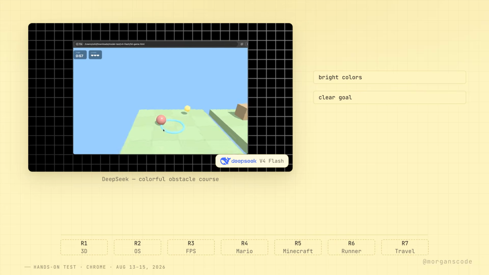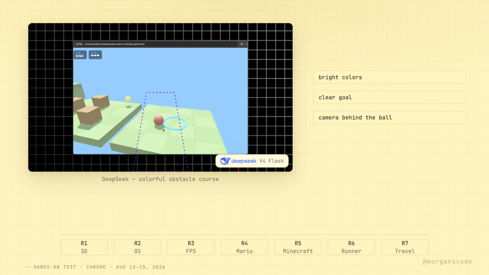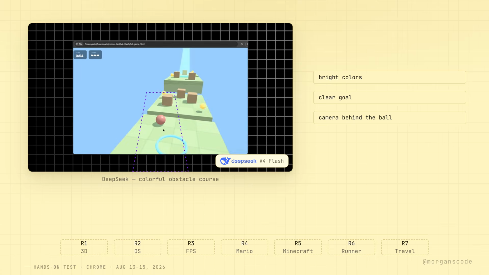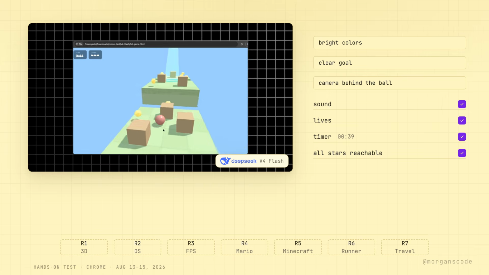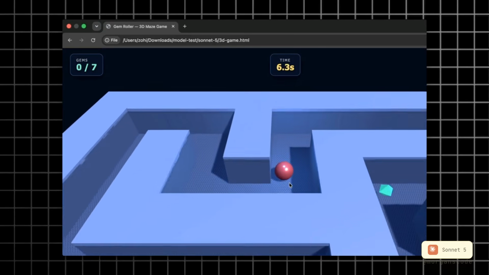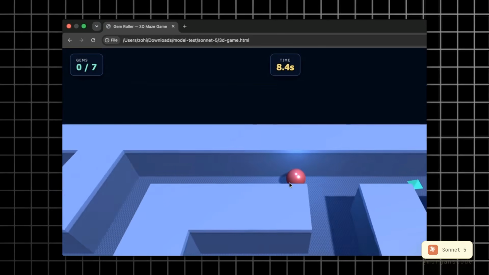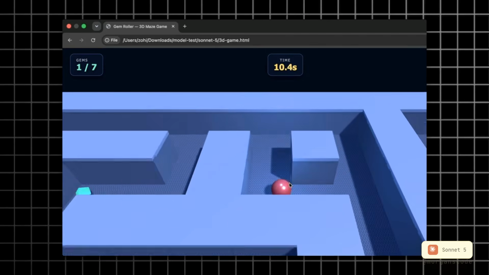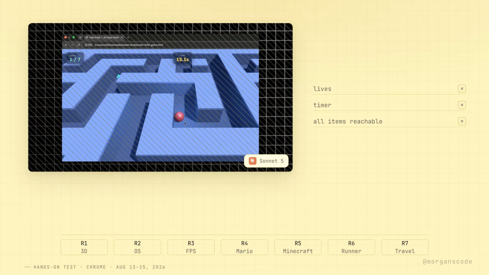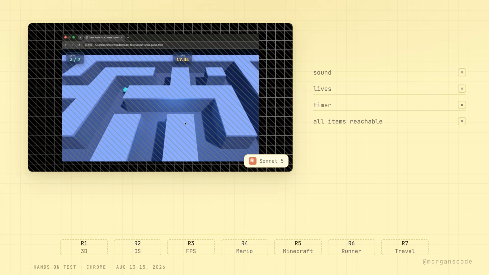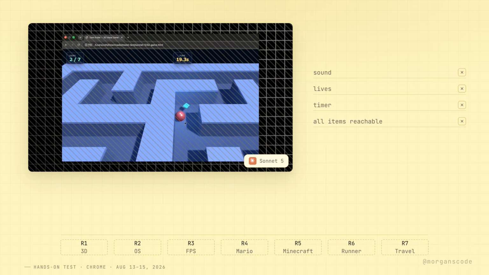The colors were bright, the goal was clear, and the camera placed you directly behind the ball. Every star was reachable and everything worked. It also had sound, lives, and a timer. Sonnet chose a different idea. It created a large maze where you roll a ball and collect gems. The maze worked, but it was much darker and less exciting to look at. It also felt more empty, and unlike DeepSeek's game, it had no sound.